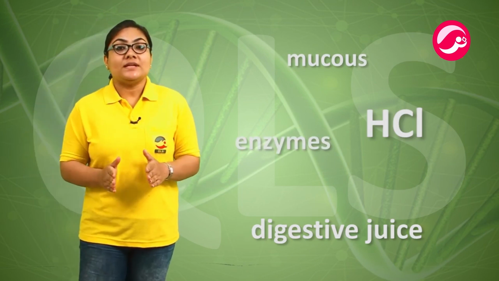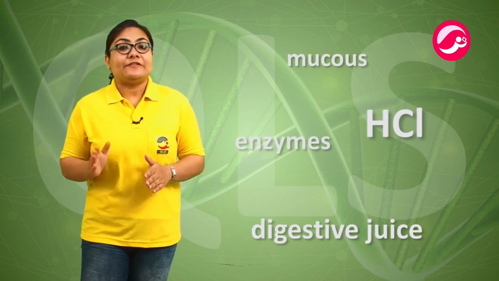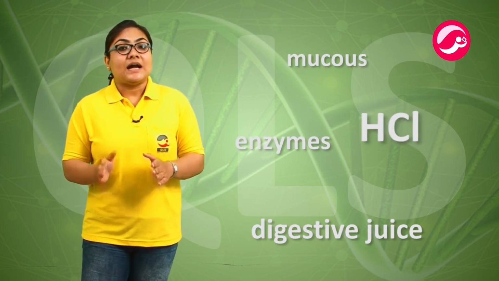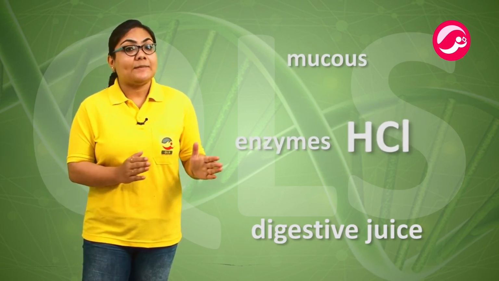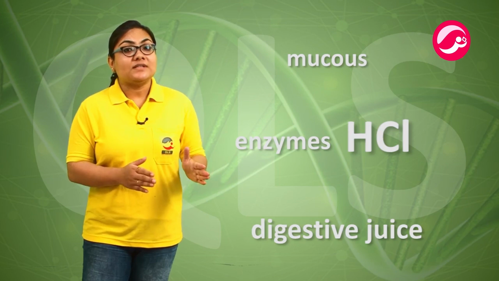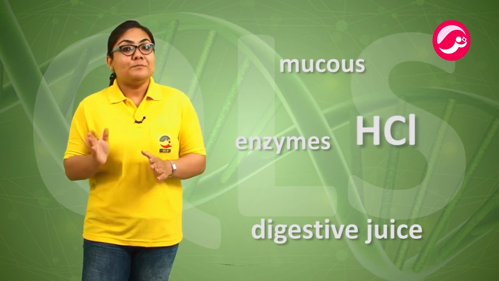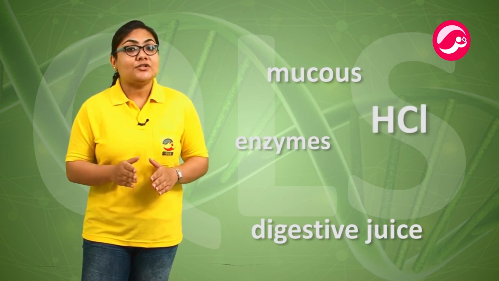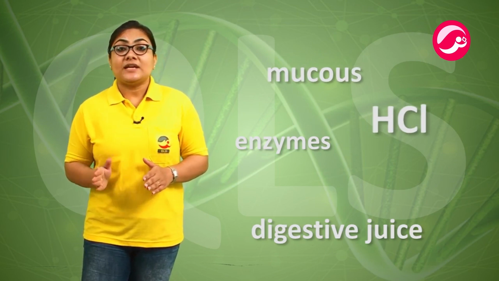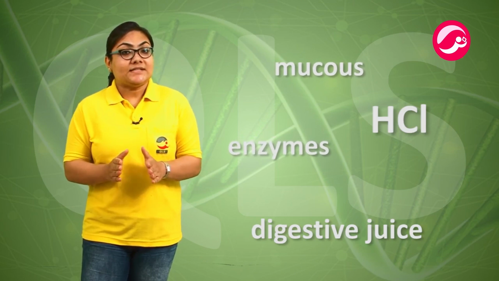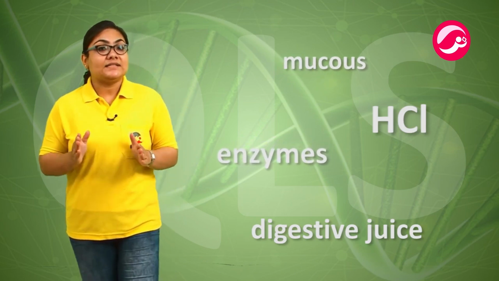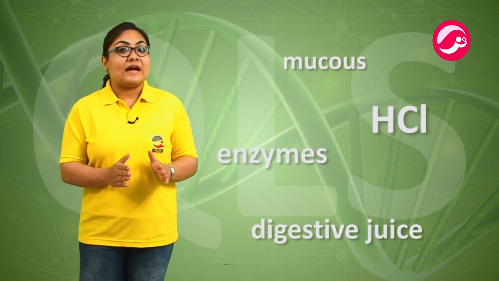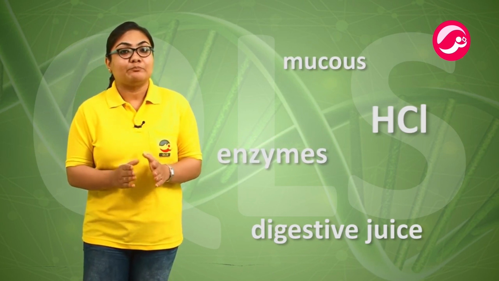Each of these components of digestive juice has a different function. For example, hydrochloric acid kills the bacteria present in the food and softens the molecules of the food. Mucus protects the inner lining of the stomach from the action of hydrochloric acid because its pH is very low. Digestive enzymes partially digest some nutrients like proteins and fats into simpler substances.